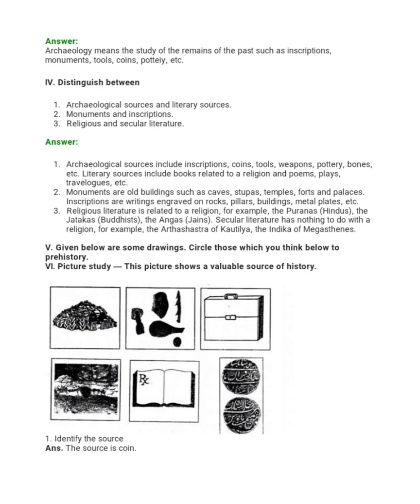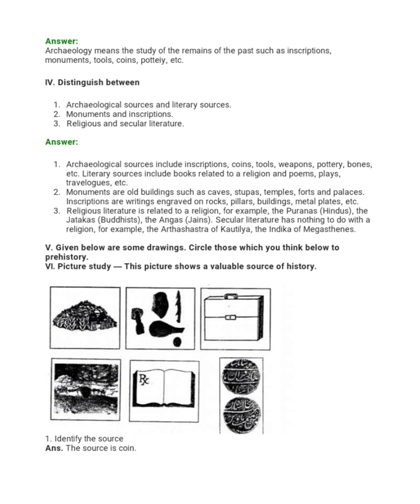Answer. Number 1, archaeological sources and literary sources. Archaeological sources include inscriptions, coins, tools, weapons, pottery, bones, etc. Literary sources include books related to a religion and poems, plays, travelogues, etc. 2. Monuments are old buildings such as caves, stupas, temples, forts and palaces, whereas inscriptions are writings engraved on rocks, pillars, buildings, metal plates, etc.